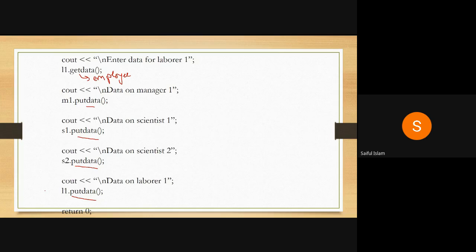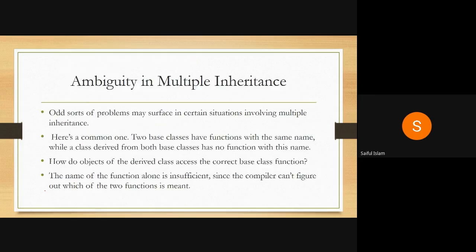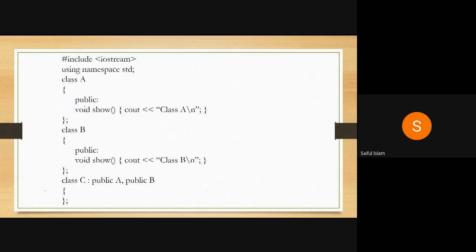Fine. So have you understood this much? So the last thing that we have to discuss is the ambiguity in multiple inheritance. Before discussing, let's take an example here. Suppose we have a class A with a public show, a class B with a public show. Now we have a class C with public A and public B.